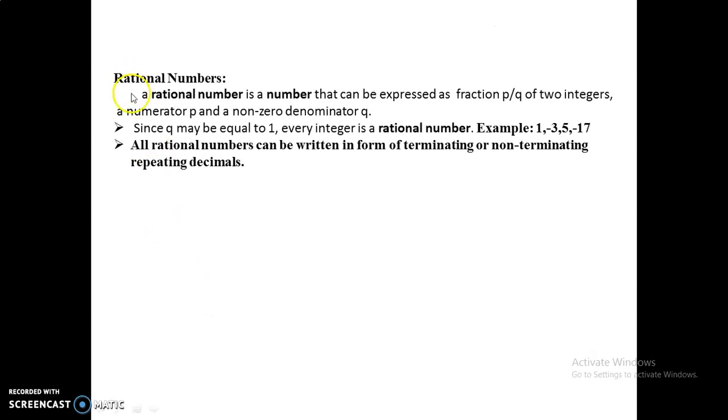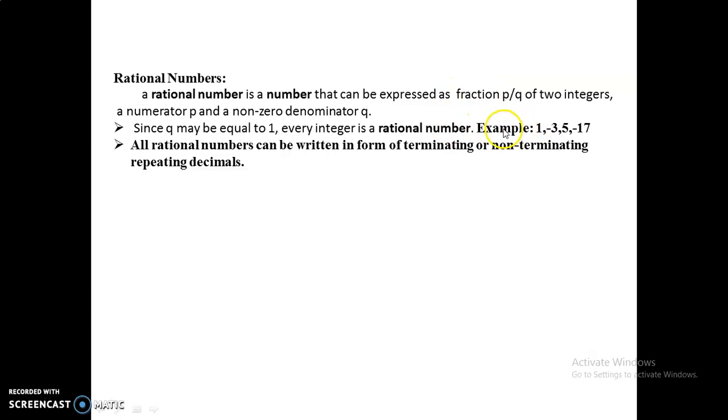Next one is a rational number. A rational number is a number that can be expressed as a fraction p by q of two integers. So a number which can be expressed as a fraction of two integers is called a rational number. Here we denote it in p by q form. The numerator is p and the denominator is q, and the denominator should be a non-zero integer, which means it should not be 0.